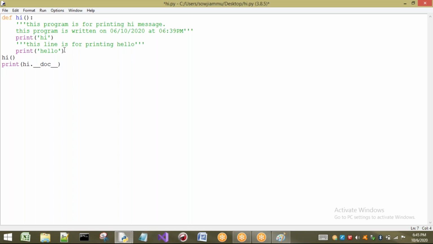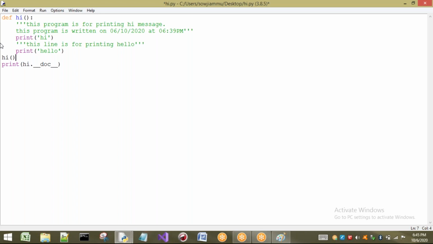So what happens here? The function is ended. Control comes to here, because this line is executed, and it will execute what? hi dot underscore underscore doc means what is going to be printed? This message is going to be printed. This is about doc strings. As I have shown you here, calling a function also I have shown you.